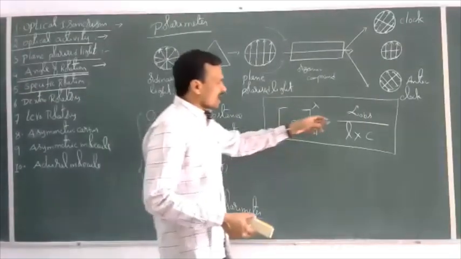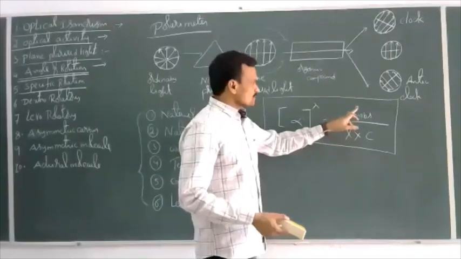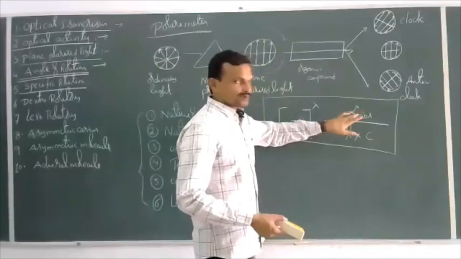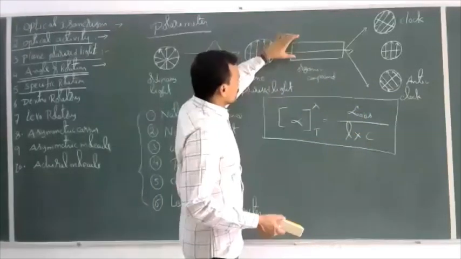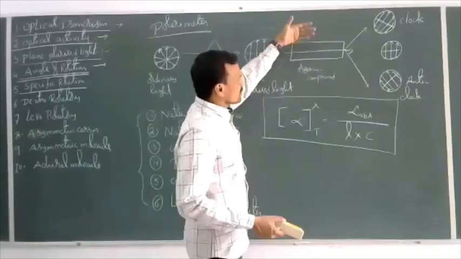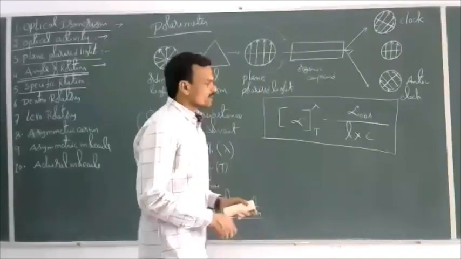So what is this alpha observed? Alpha observed is the angle of rotation observed at the given concentration and length under the given conditions.